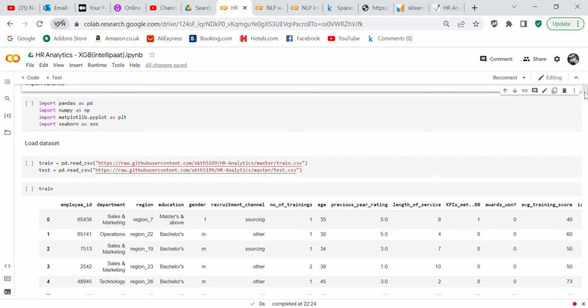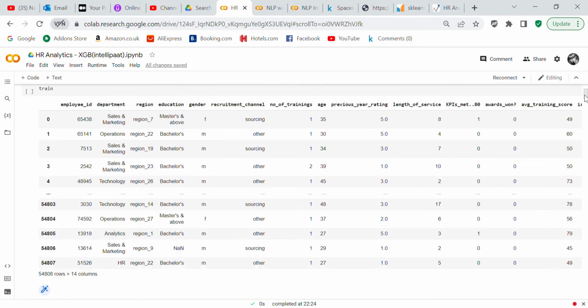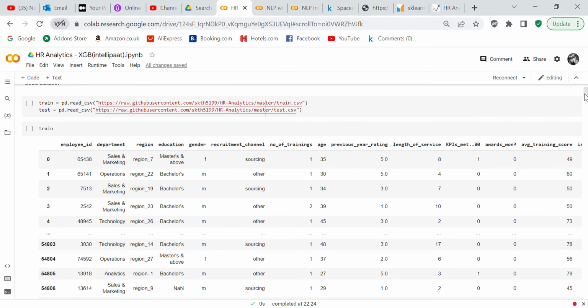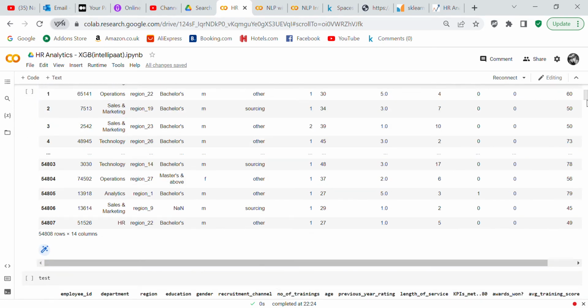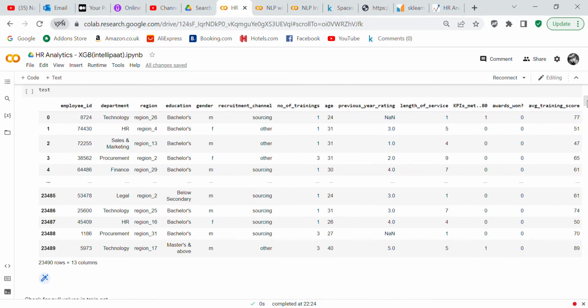After we've imported our libraries, we're going to load the datasets. We're going to use Pandas to read the datasets in, and we're going to make a train and a test dataset. The train dataset has 14 columns of data and 54,808 rows of data.